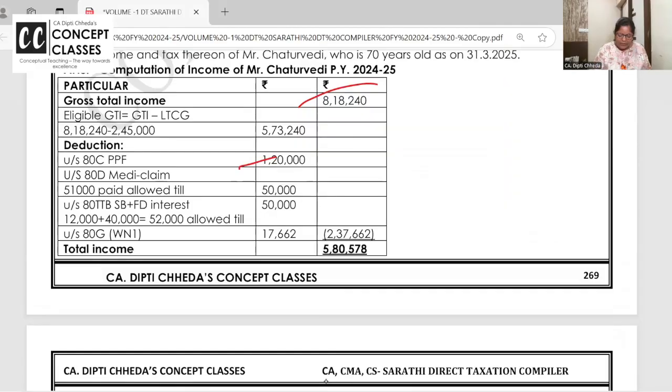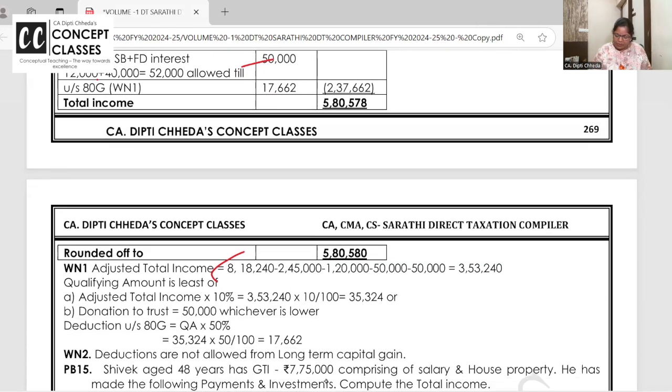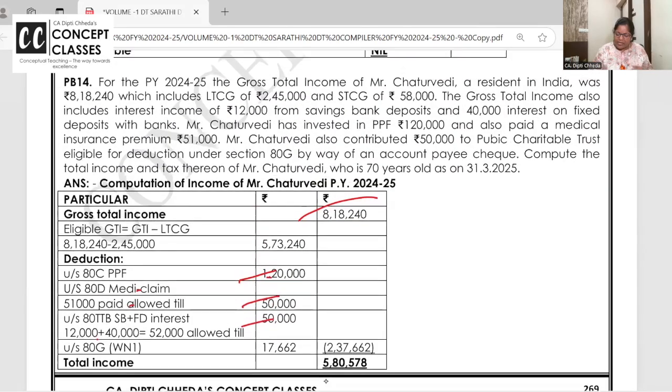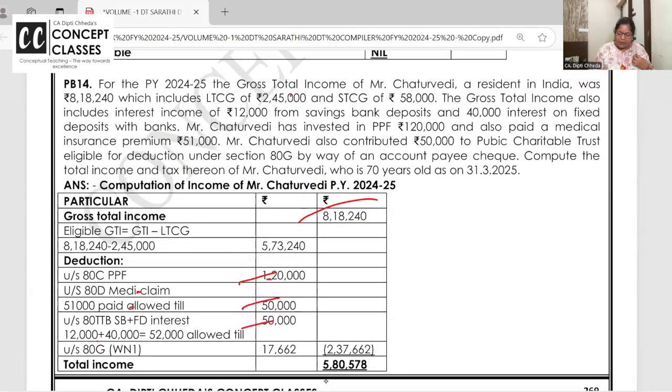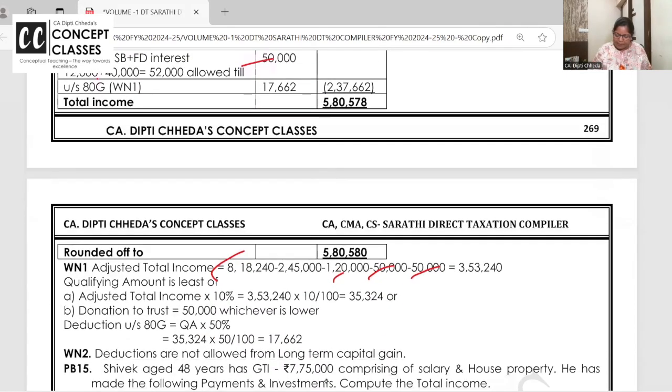Give all the other deductions: 80C, PPF, 80D, Mediclaim, 80TTB, 50,000. Deduct all these. And also deduct if it has a special income. Long-term capital gain is already included. Okay, I'm just giving you an example, though this is a one-shot revision. So you are getting adjusted total income.